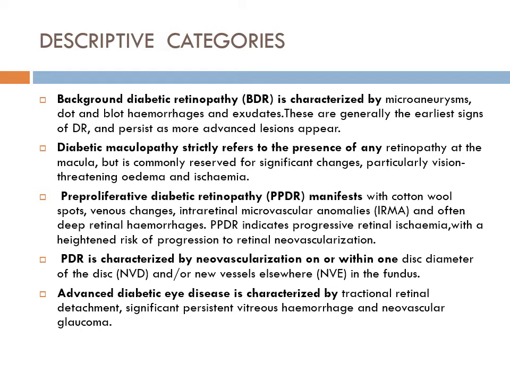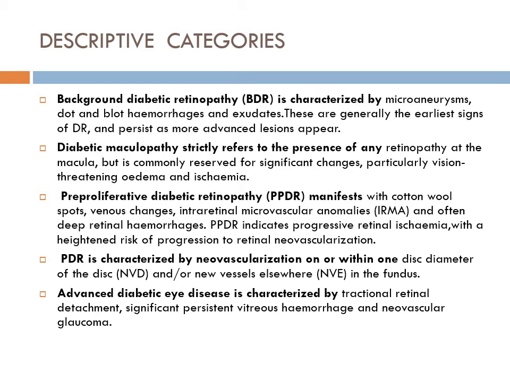Now coming to classifications of diabetic retinopathy. Background diabetic retinopathy is characterized by microaneurysms, blot hemorrhages, and exudates. They are the earliest signs of diabetic retinopathy and persist as more advanced lesions appear. Second, diabetic maculopathy, which I described, strictly refers to the presence of any retinopathy at the macula, but is commonly reserved for significant changes, particularly vision-threatening edema and ischemia.